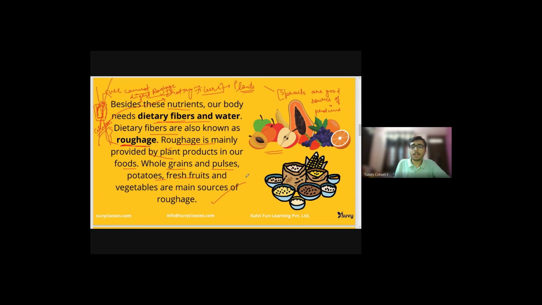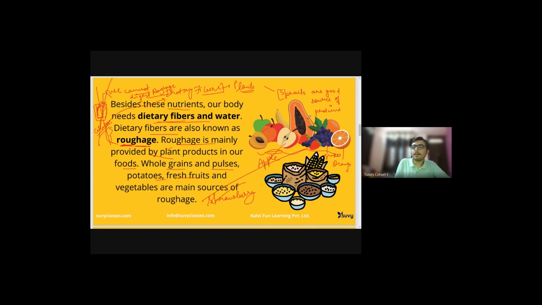You can see so many fruits on the screen here. Would you like to name some of them in the chat box? Go on. Yes, there is an apple here. This is a strawberry. Great. This looks like an orange. These are grapes.